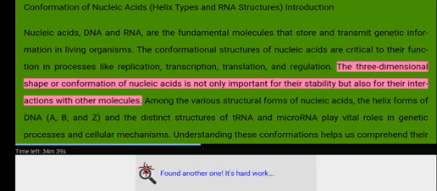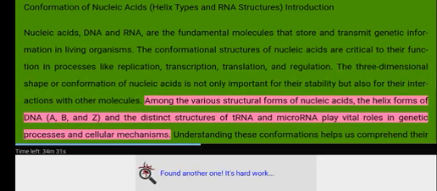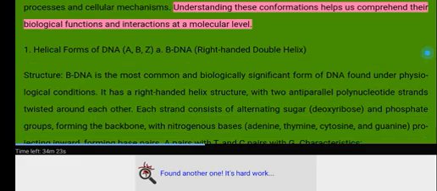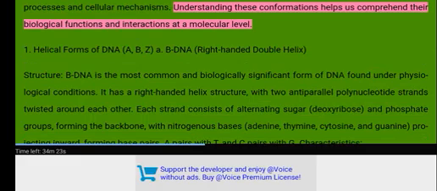with other molecules. Among the various structural forms of nucleic acids, the helix forms of DNA, A, B, and Z, and the distinct structures of tRNA and microRNA play vital roles in genetic processes and cellular mechanisms. Understanding these conformations helps us comprehend their biological functions and interactions at a molecular level.